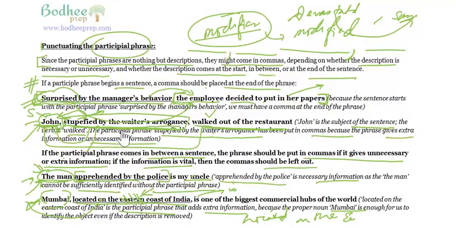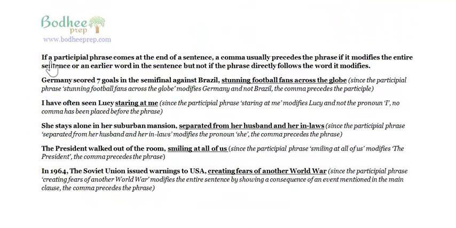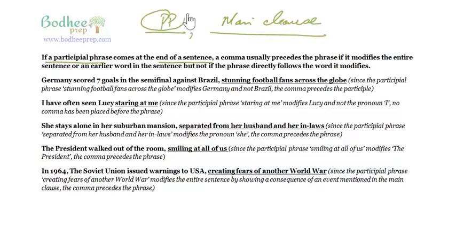Let's go and take something more about participle phrases. It says here, if a participle phrase comes at the end of a sentence. So we had seen the participle phrase, PP, coming at the start of a sentence. We have put a comma and then we have the main clause, right? We had seen the previous example, the first example in fact. We had the participle phrase, then we put a comma because the sentence begins with the participle phrase, and then you have the main clause. Then we had the participle phrase coming in between. So when it comes in between, it depends whether this is necessary or unnecessary. Then you put a comma or you remove the comma, right?